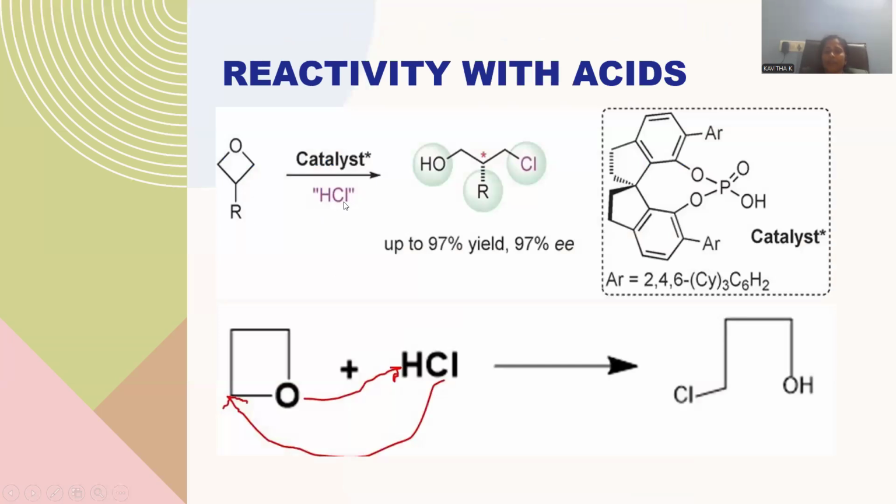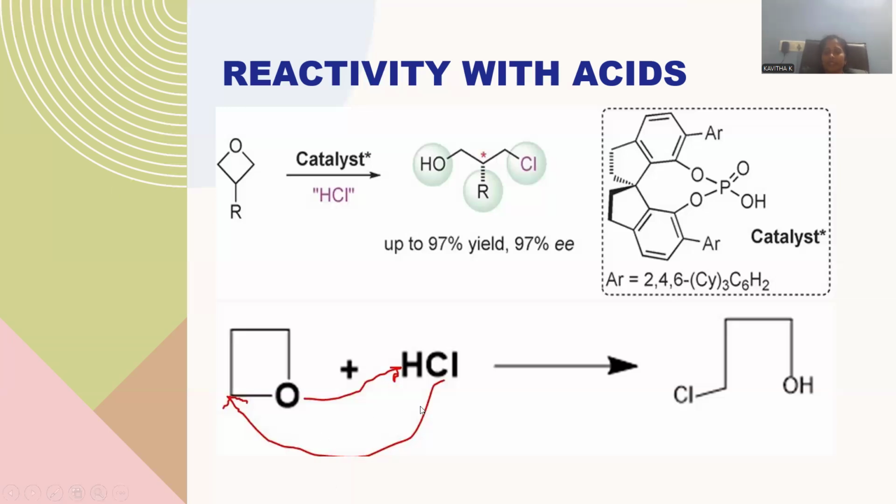You can clearly observe hydrochloric acid in the presence of catalyst; this strained polyannular system was taken for this ring opening reaction, so that hydrochloric acid is able to cleave the molecule at one edge. Oxygen is added with hydrogen, and the carbon will be allocated with the chloro. So this is the way of ring opening reaction. You can observe this is a kind of addition reaction, right? So addition reaction giving rise to an open chain molecule. One edge is accompanied by the hydroxyl, the other edge accompanied by chloro. The molecule generated is called chlorohydrin.